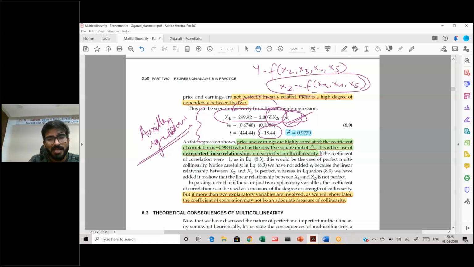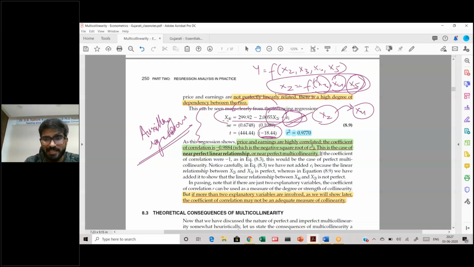Why is it an auxiliary regression? Because it is being run not on the entire data set but only on the explanatory variables. And if any of these variables is significant, in this case this variable is significant, it means that x2 is a significant factor to explain x4.